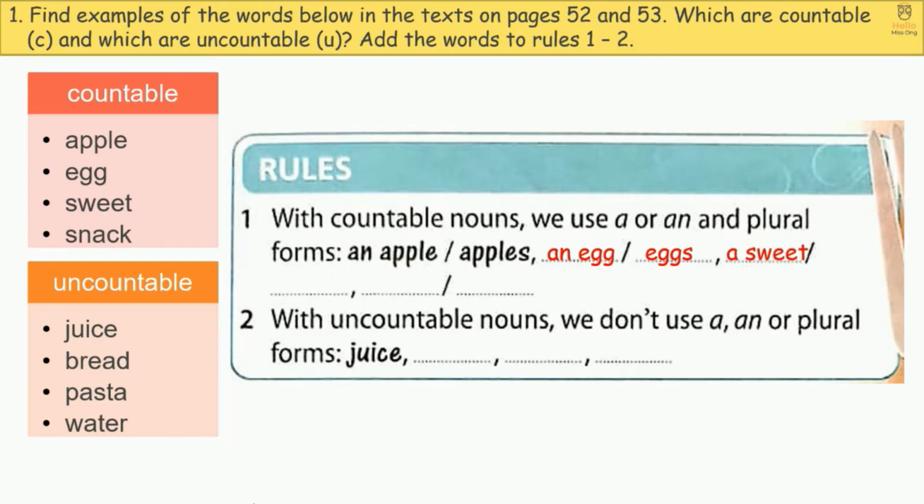A sweet, sweets. Snack, snacks. 2. With uncountable nouns, we don't use a, an, or plural forms. Juice, bread, pasta, and water.